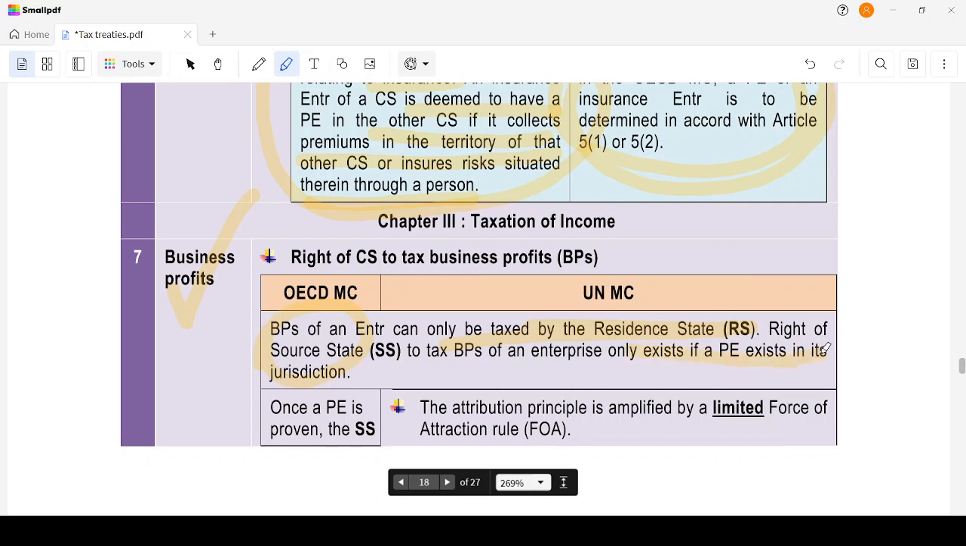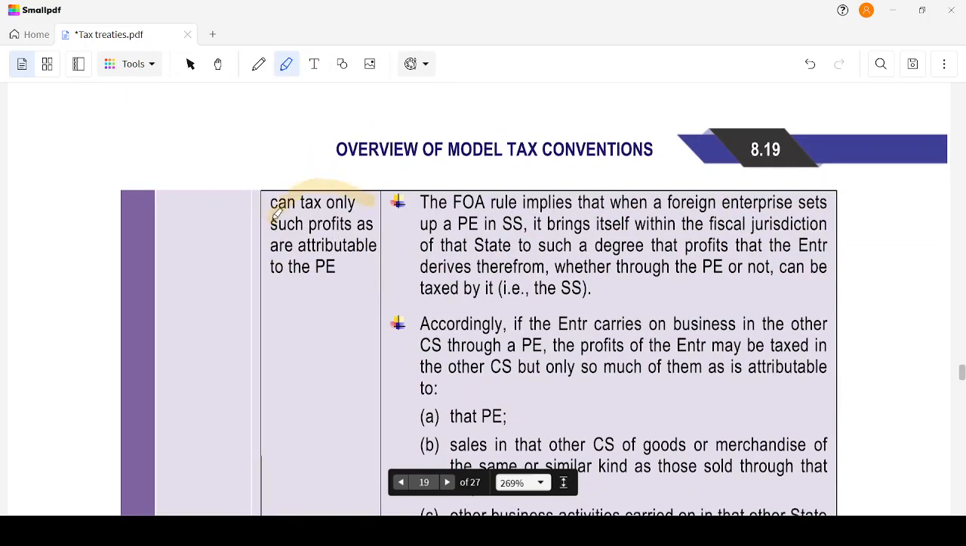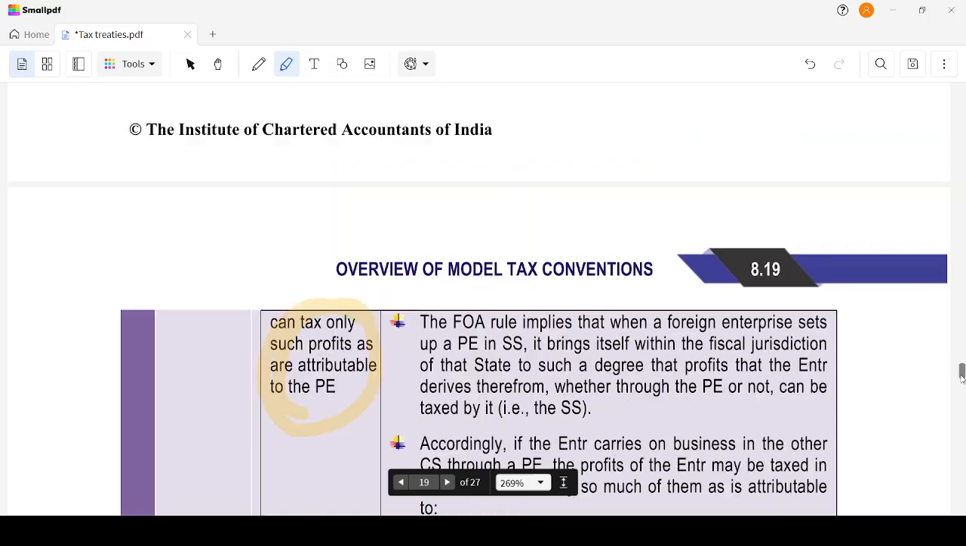Only if a PE is there in the particular source state will the income be taxed there. Once a PE is proven, the source state can tax only such profits as are attributable to the PE. Only that income which is attributable to the Indian PE can be taxed in India, right? If it's only a branch or something, only to that extent where India has the place of business, the permanent establishment, that alone can be taxed in India.